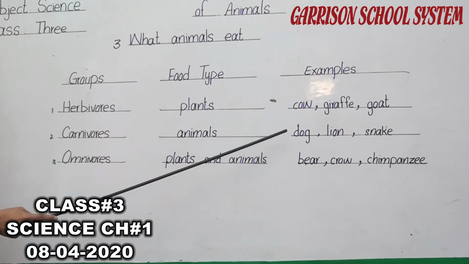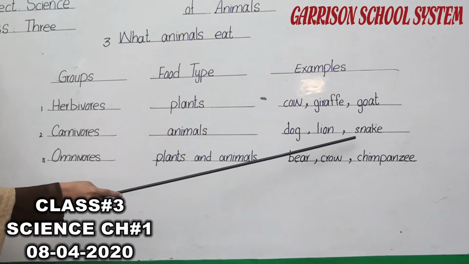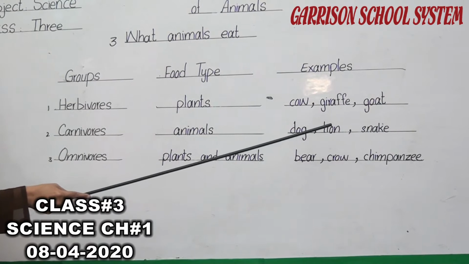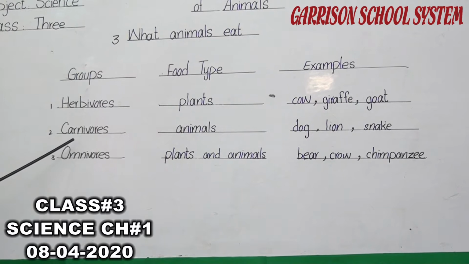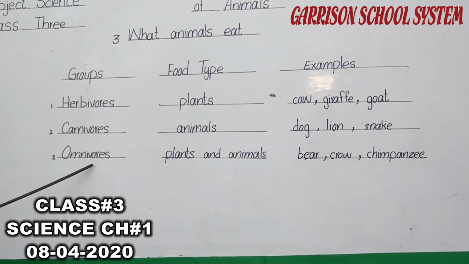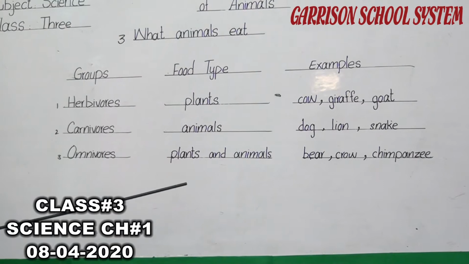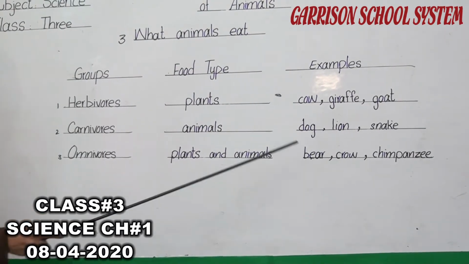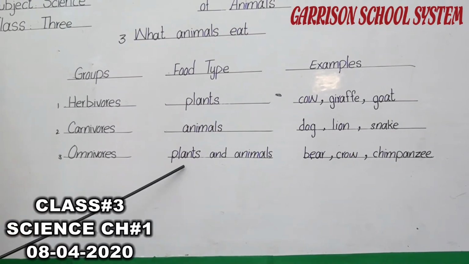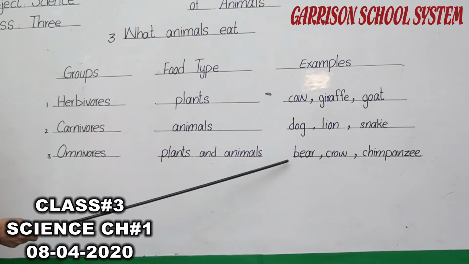For example, dog. Dog also eats meat. Lion eats meat. Snake also eats meat. So all the animals which eat animals are called carnivores. The third group is omnivores. We said that omnivores are those animals which eat both plants and animals. Here are some examples. For example, bear. Bear eats both plants and animals. If plants are available, it eats plants, and if animals are available, it eats animals.